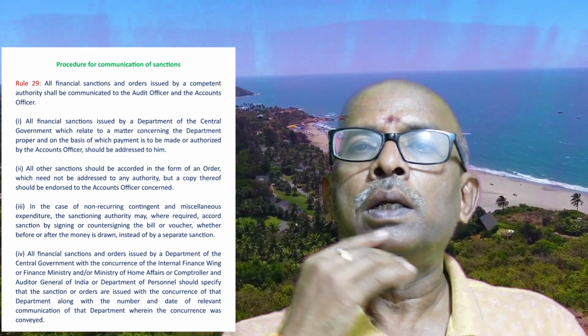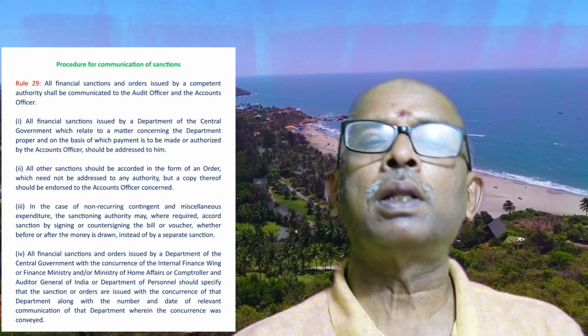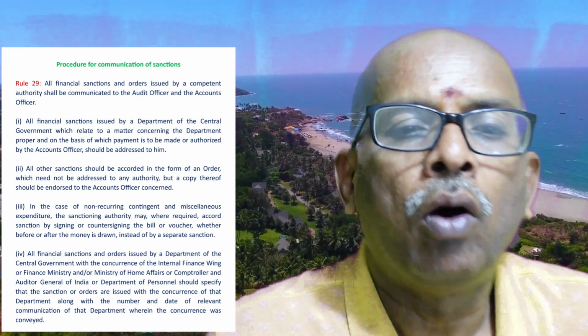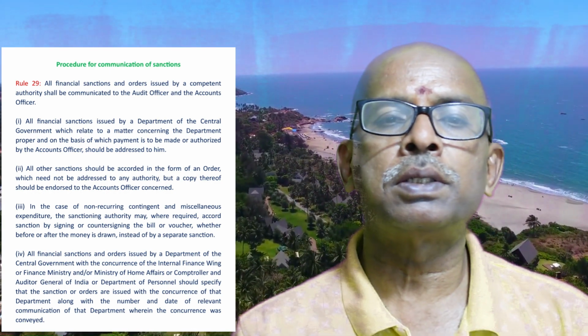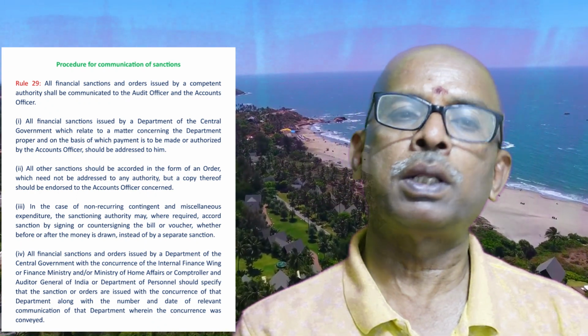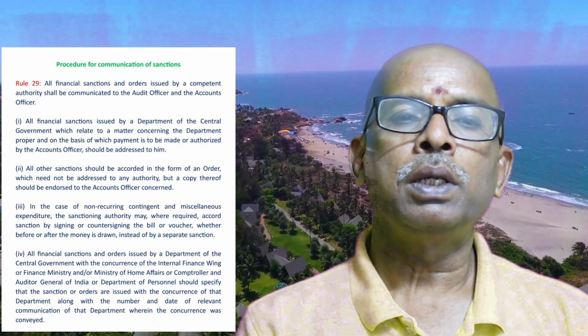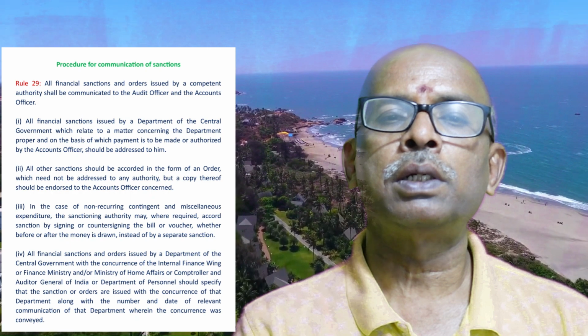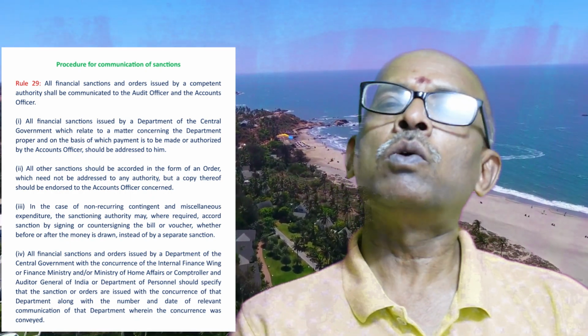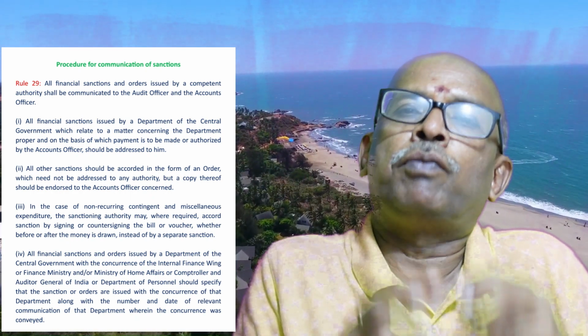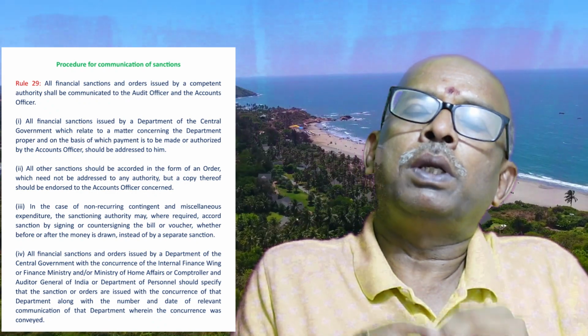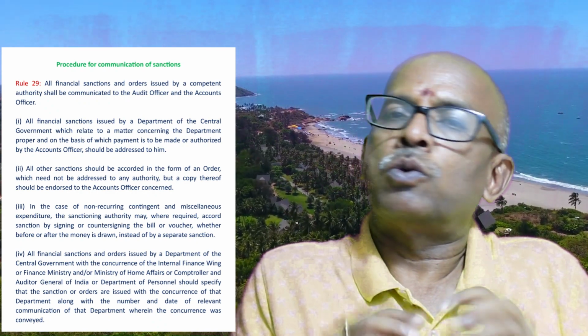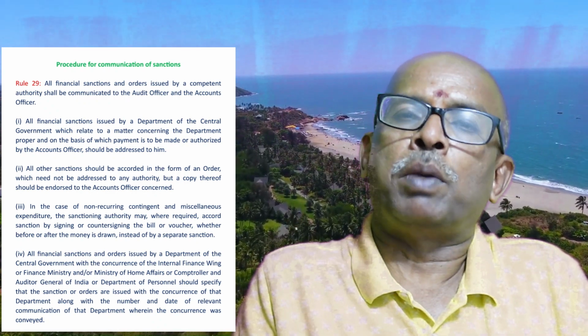Let us see what rule number 29 says. All financial sanctions and orders issued by a competent authority shall be communicated to the audit officer and the accounts officer. Accounts officer, for making payment. So every order has to be communicated to the accounts officer, otherwise they can't make the payment.